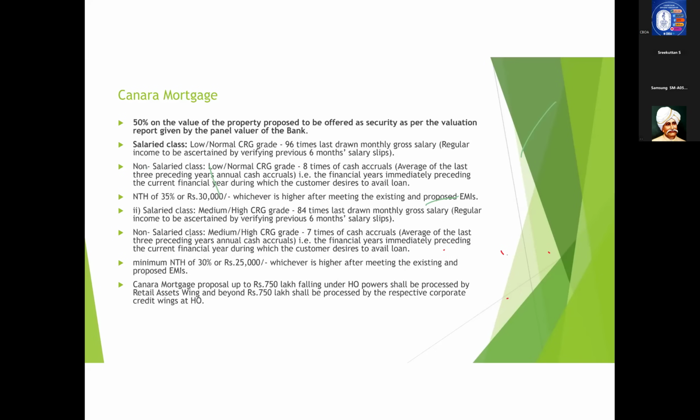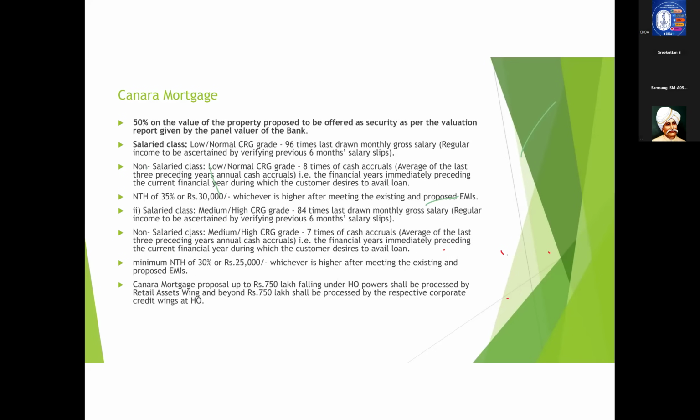What is the margin for home loan plus? That I have already told. Loan quantum is based on the valuation of the property. I will just give the practical example. Suppose the housing loan outstanding is 30 and the customer has come for 10 more lakhs of Canara home loan plus, the total exposure will become 40 lakhs. So for 40 lakhs, the LTV is 80%. So the value of the property should be at least 50 lakhs. Then only we will comply with the 80 percentage LTV norms. Gurjit has asked the question. I think you are clarified, right?